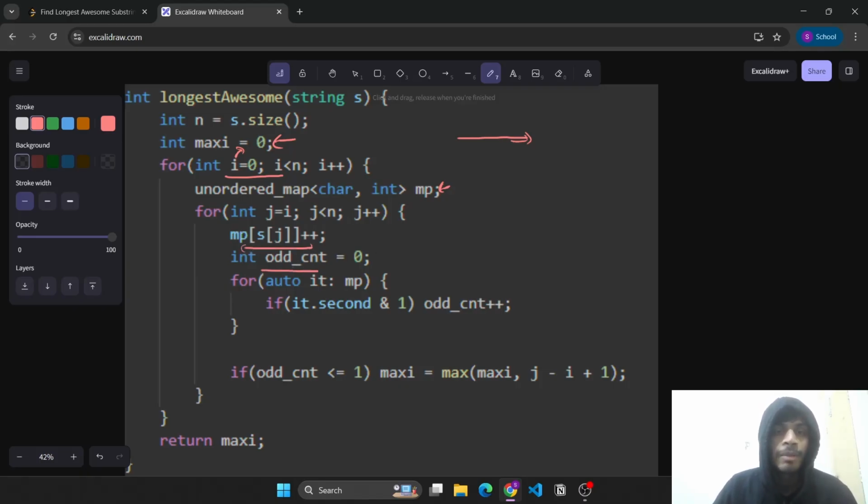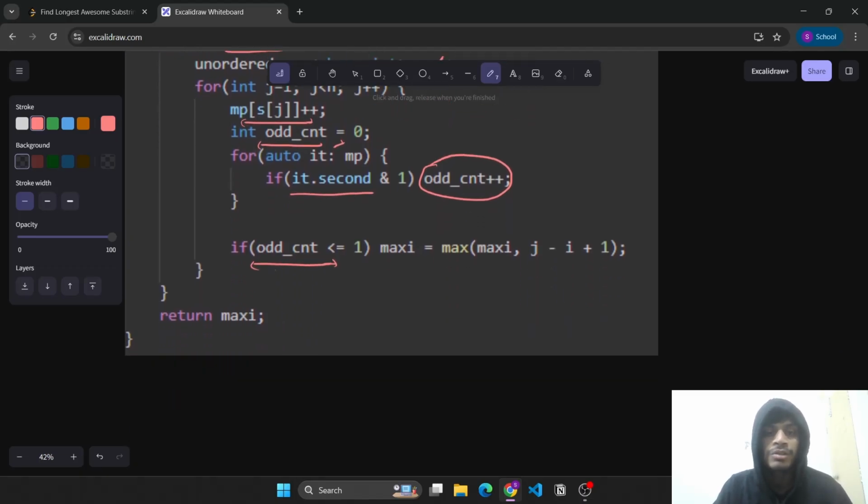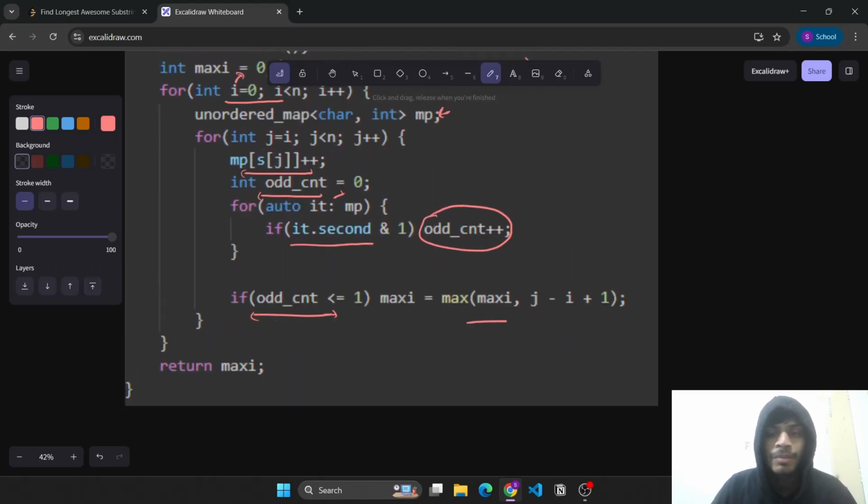Now we will find the number of elements whose frequency is odd. If the frequency is odd, we will increase this odd count. Now this odd count should be less than or equal to 1, then only the substring we are making will be an awesome substring. So if this is less than or equal to 1, we will update maxi with the length of the substring i to j, which is j minus i plus 1, and we will return maxi in the end.